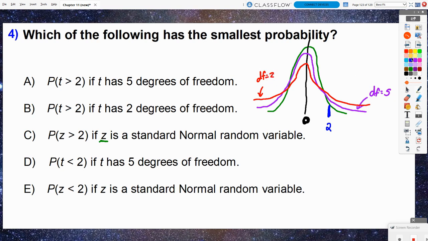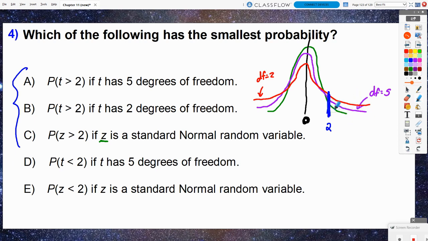Now, let's first focus on A, B, and C here. We said greater than 2. If you consider the tail end of the standard normal has that much area greater than 2, versus the degrees of freedom of 5 T distribution, that is technically going to be more than the Z one.